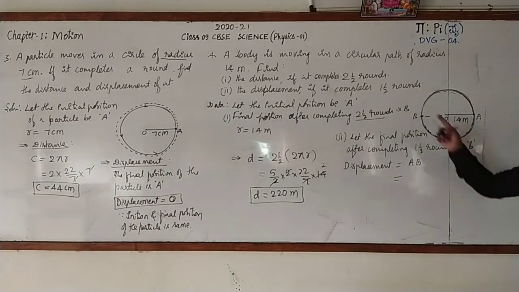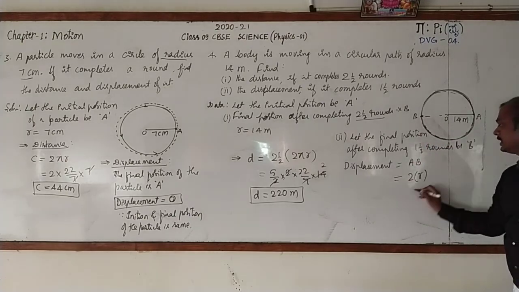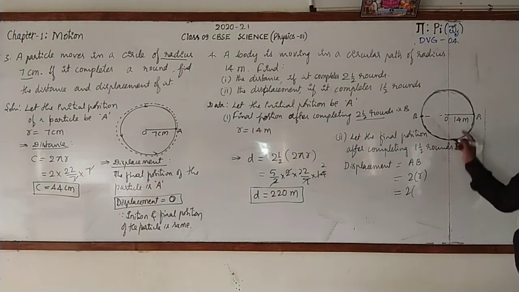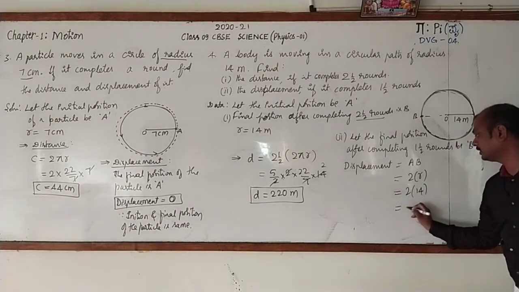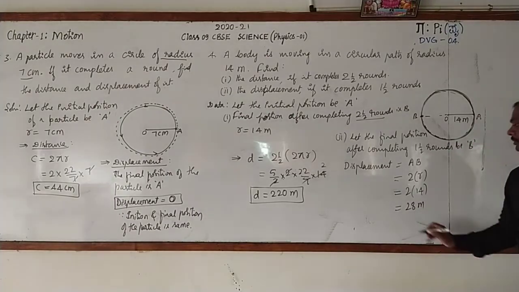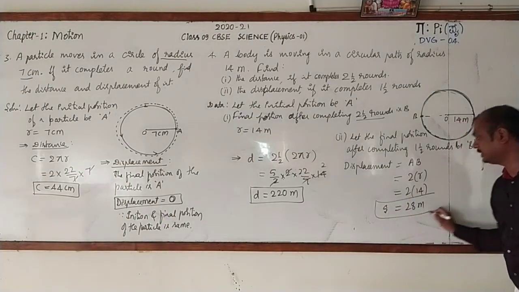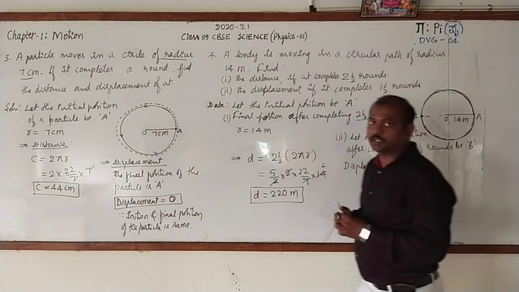It is nothing but diameter. Diameter is 2 times the radius. 2 into, what is the radius? Radius is 14 meter. This will be 28 meter. Hence displacement is 28 meter.